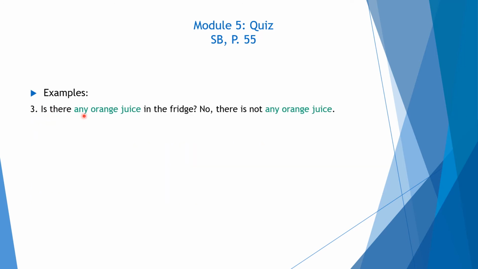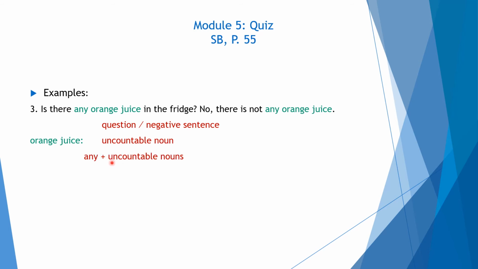3. Is there any orange juice in the fridge? No, there is not any orange juice. Look at this one. Is it a sentence? No, it is a question. And what about this one? Now this one is a negative sentence. Now look at orange juice. Orange juice is an uncountable noun. So we use any with negative sentences and with questions before uncountable nouns.